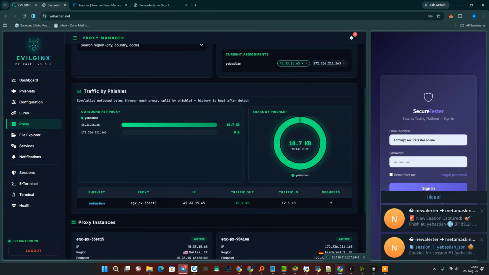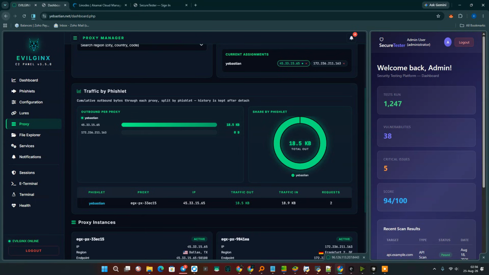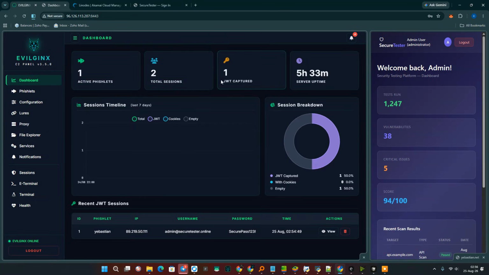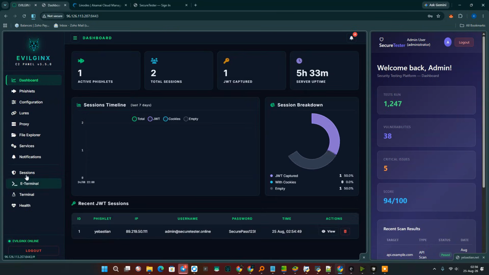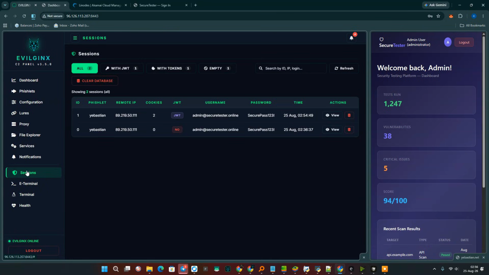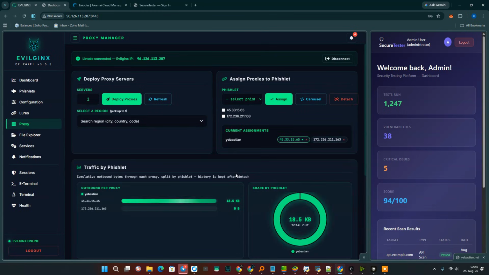We have received a session. Let's log in one more time. There. Now we see that we have a JWT token. And most importantly, we see the authorization. That is, any actions or changes are visible in both the dashboard and the session. That is simultaneously. And we have full unrestricted access to all of the data in an interactive form.